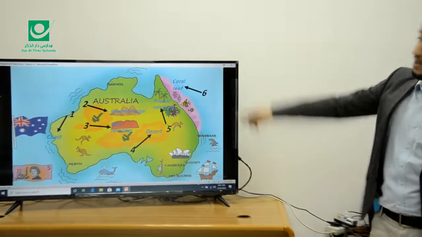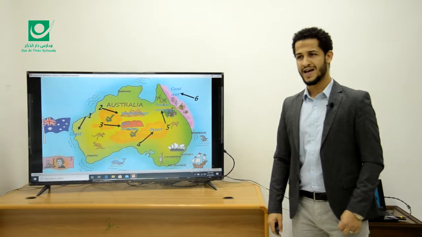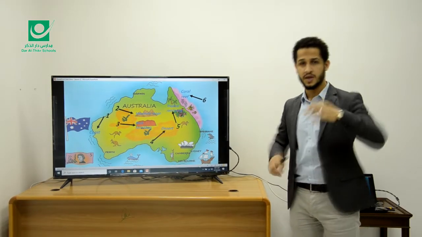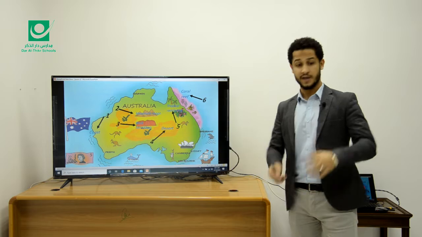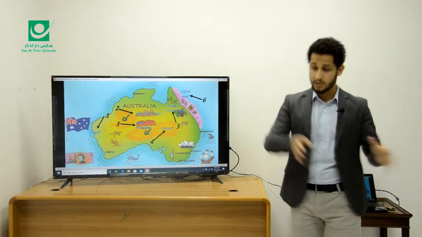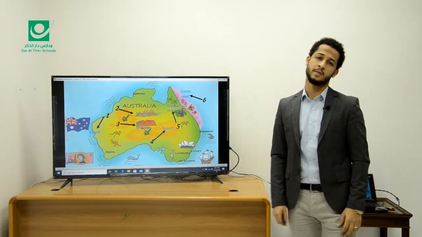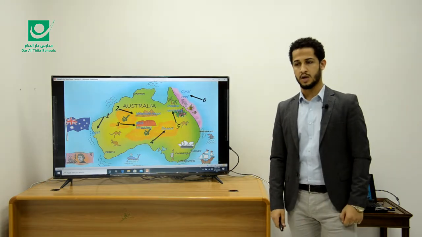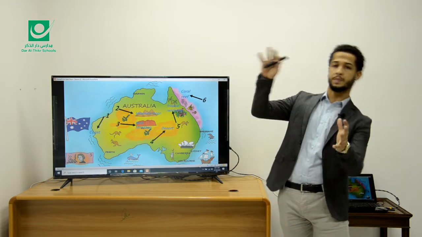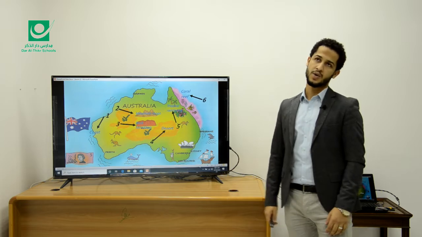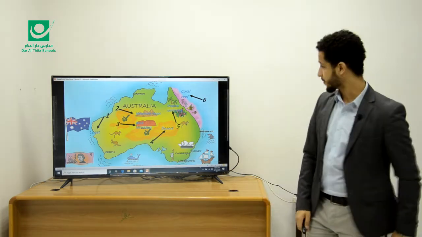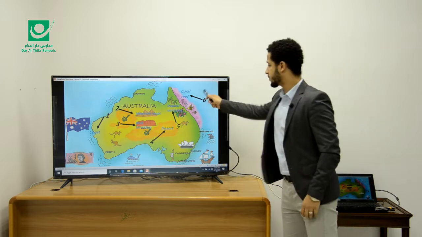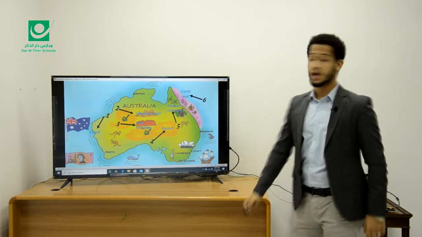Okay, actually Australia is both. How both? It's a country, but it's the only country in the continent. So Australia is a country and a continent at the same time. So we can consider Australia like Saudi Arabia, a country, and we can consider Australia like Europe, a continent. Okay, and this is something rare. Today we deal with the names of some places of landscapes.